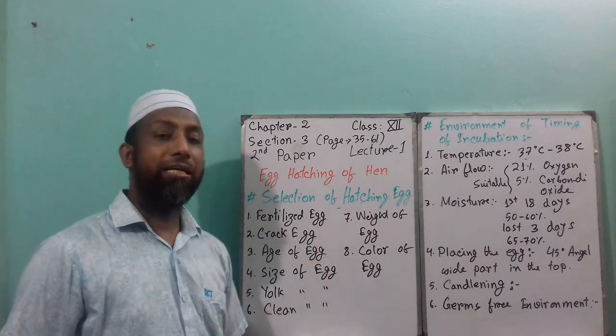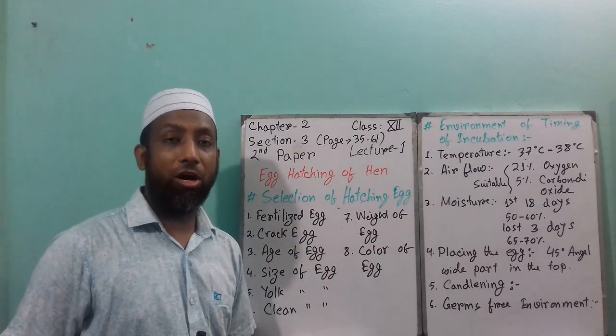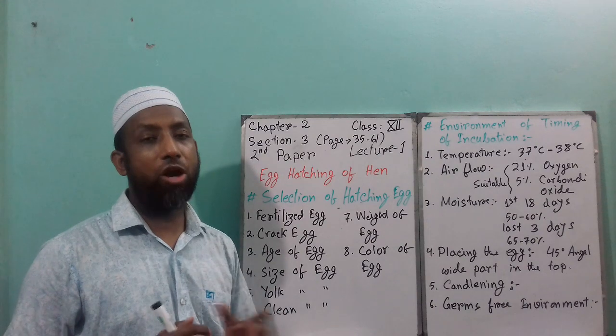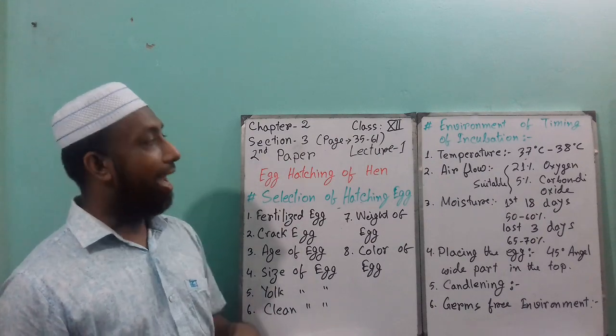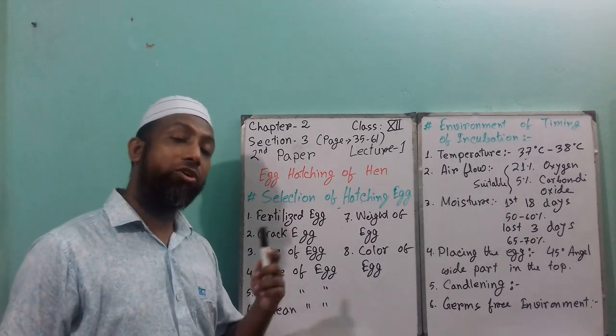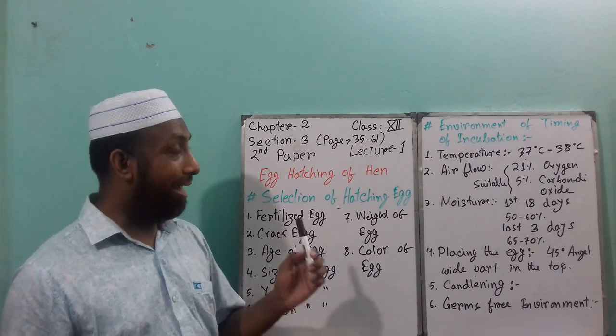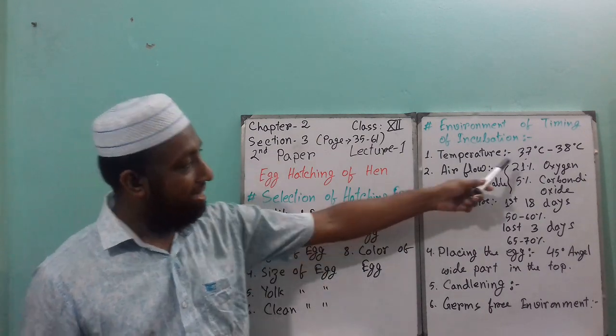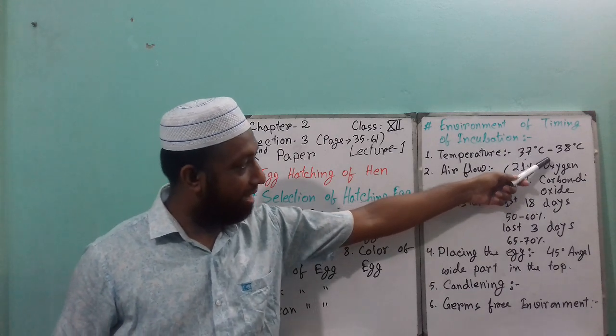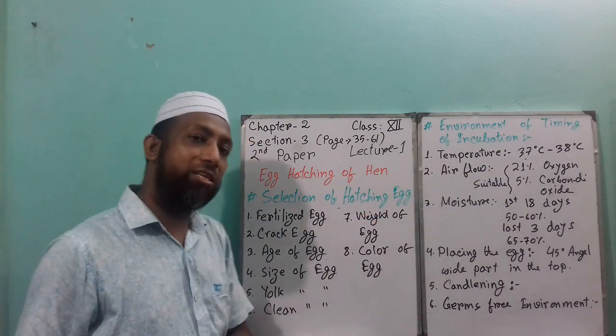Always remember that excess temperature or low temperature is not suitable for hatching or for incubation time. So you have to maintain the temperature. At that time, 37 degrees Celsius, or 37 to 38 degrees Celsius, is suitable.